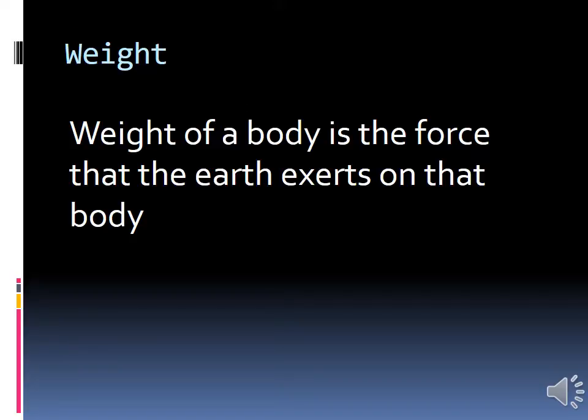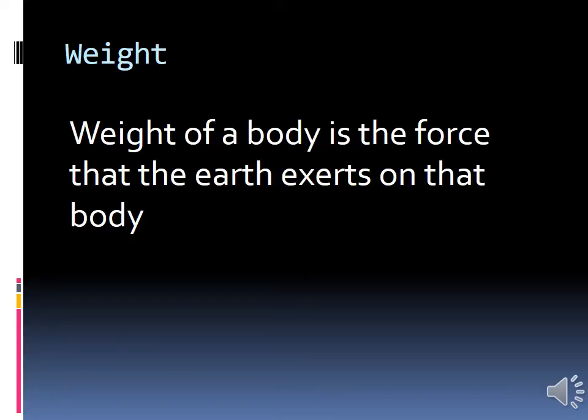In physics, the downward force on objects due to the earth is called weight.